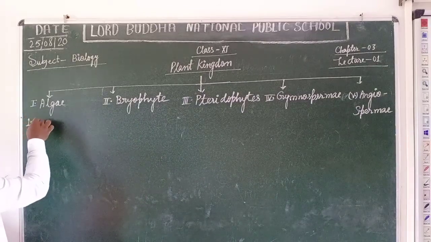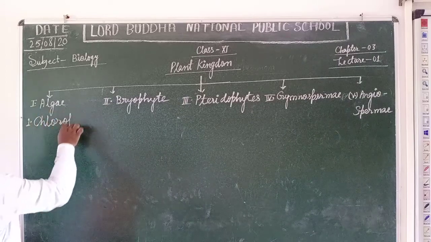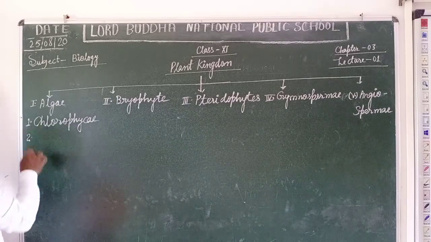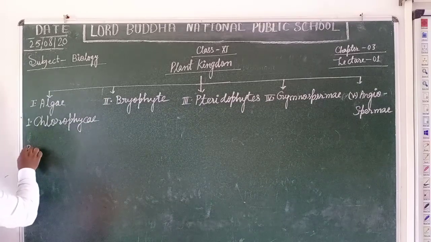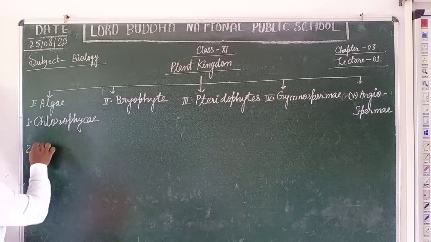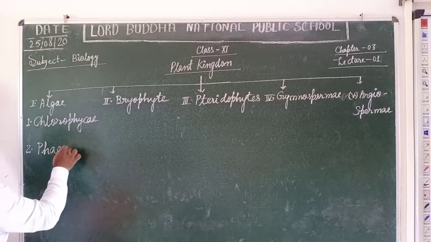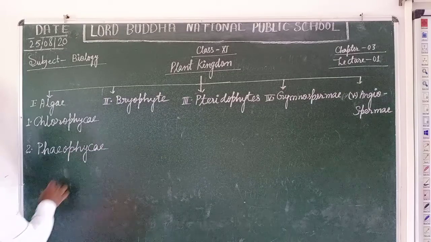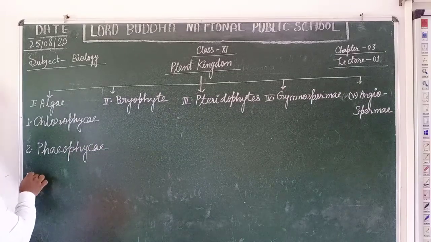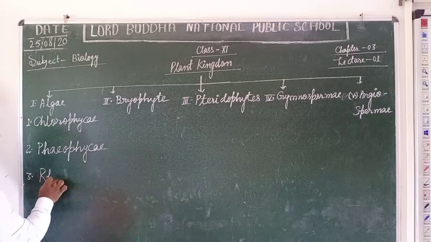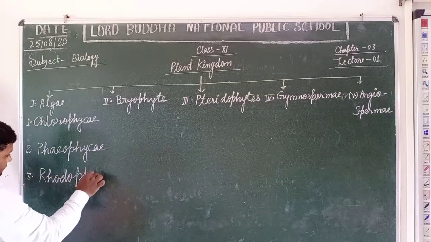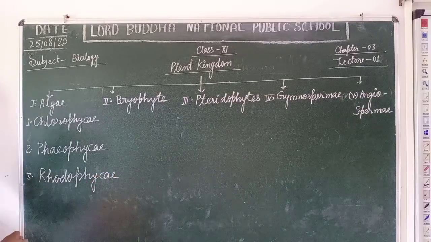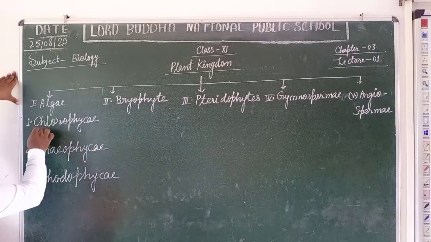The first one is Chlorophyceae. The second one is Phaeophyceae. The third one is Rhodophyceae. Students, Chlorophyceae.